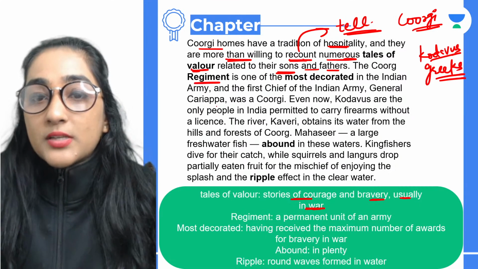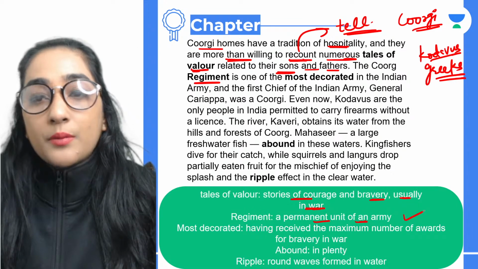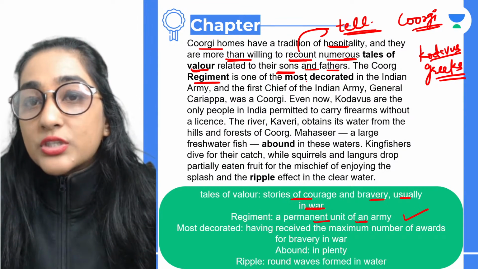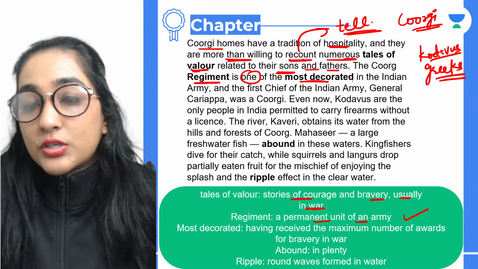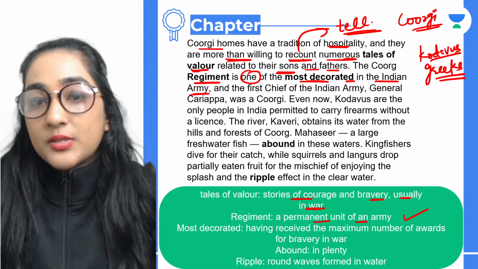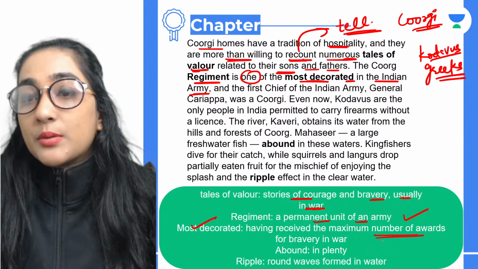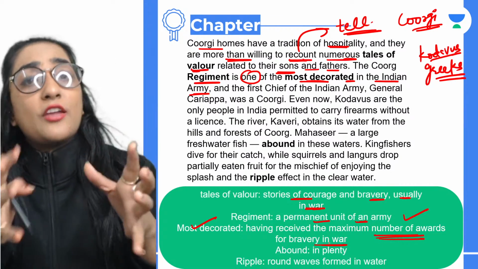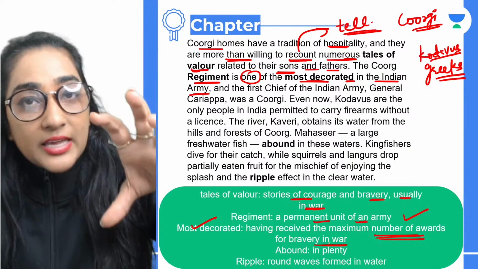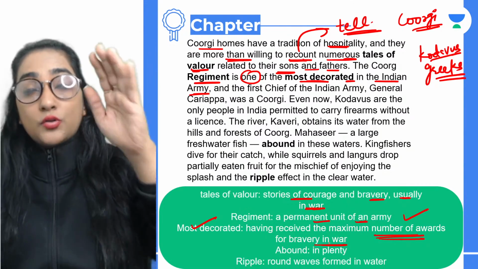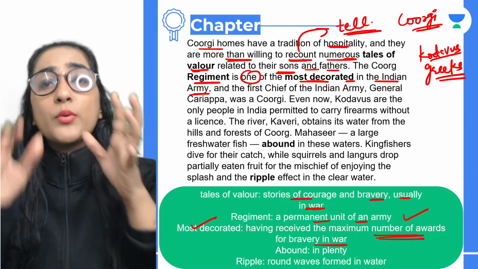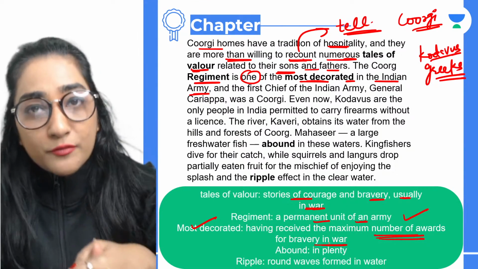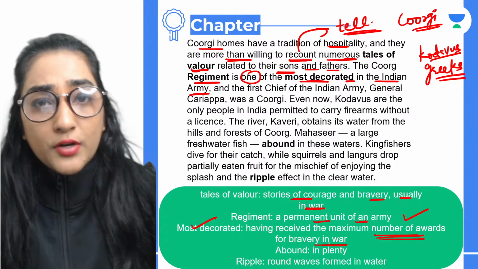And the Coorg regiment, see, regiment is a permanent unit of an army. That means वहाँ जहाँ पे army के लोग रहते हैं, is one of the most decorated in the Indian army. That basically means having received the maximum number of awards for bravery in war. That means they were very brave people. Okay, एक ऐसा ही जो आर्मी का एरिया कूर्ग का है, there we see that there are a lot of men who have received a lot of bravery awards.